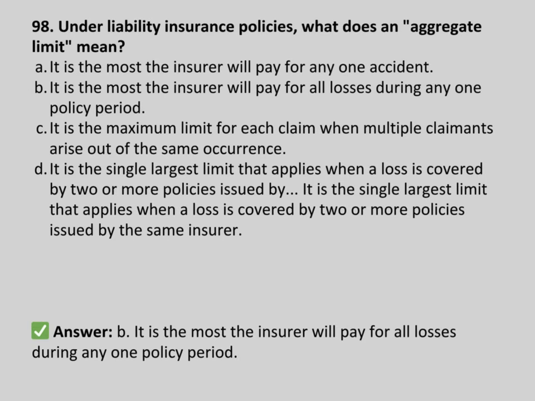Under liability insurance policies, what does an aggregate limit mean? It is the most the insurer will pay for any one accident. It is the most the insurer will pay for all losses during any one policy period. It is the maximum limit for each claim when multiple claimants arise out of the same occurrence. It is the single largest limit that applies when a loss is covered by two or more policies issued by the same insurer. Answer B.